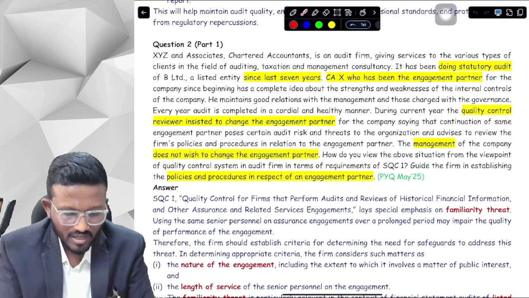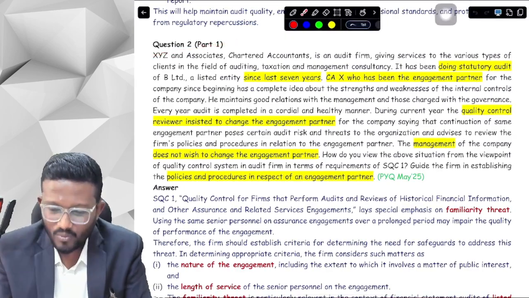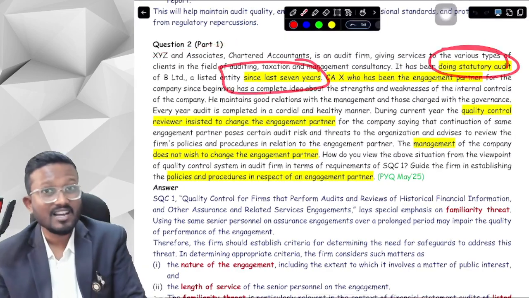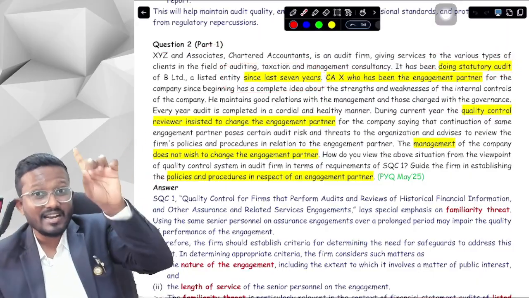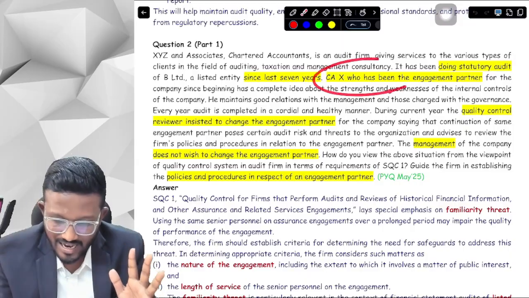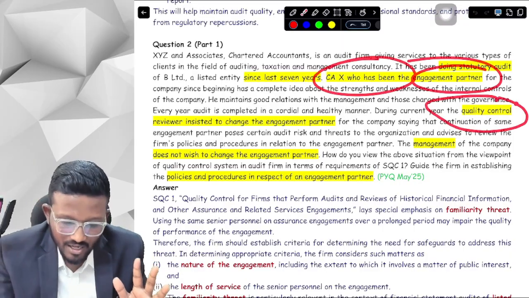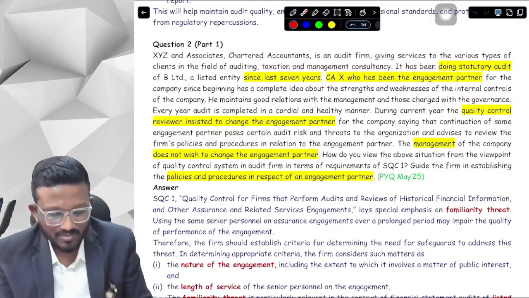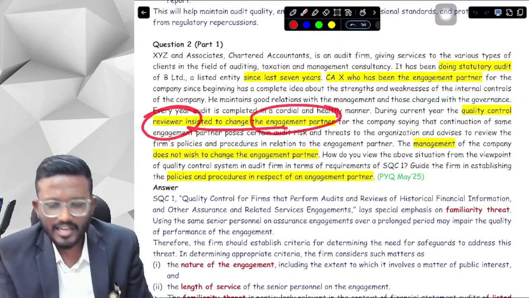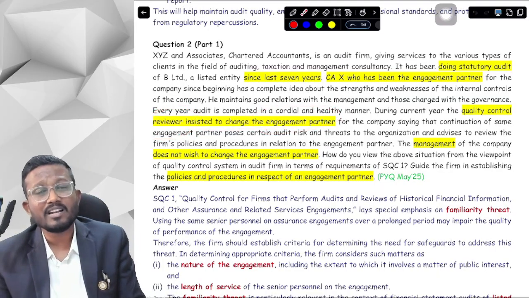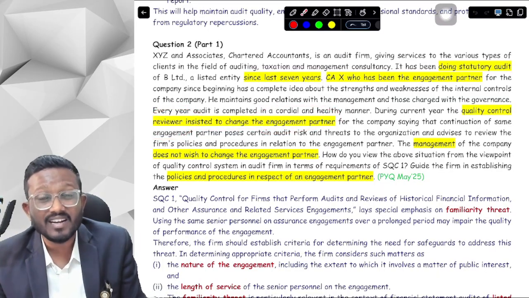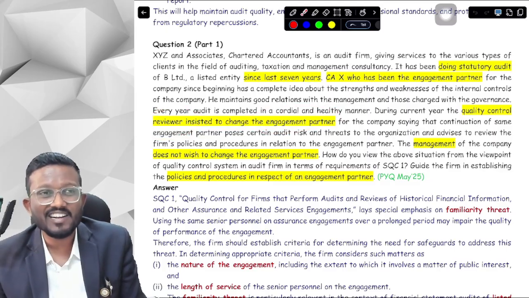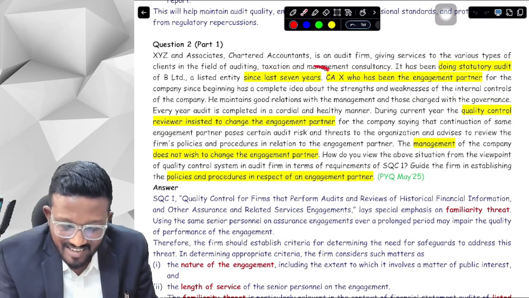Okay, yes sir. So what does it say, sir? It says that we are doing a statutory audit for the last 7 years. Since the last 7 years, a particular engagement partner, CX, has been doing the statutory audit. The engagement quality control reviewer, the EQCR, insisted on changing the engagement partner. Why did it insist on changing the engagement partner? Because we have already read that the engagement partner can serve for a maximum of 7 years.